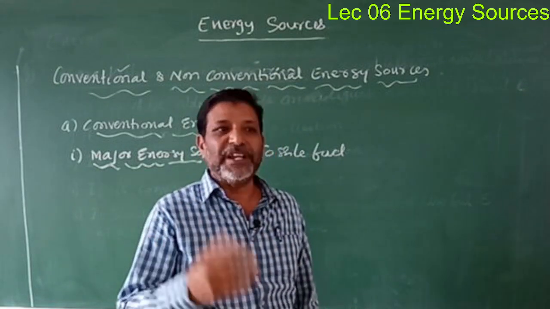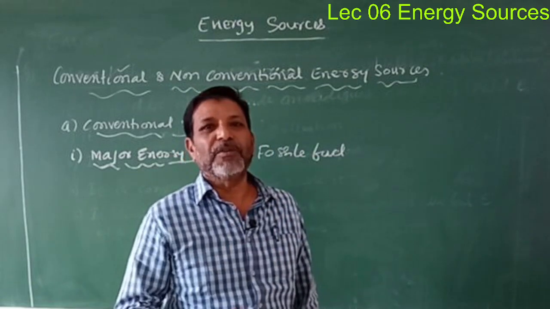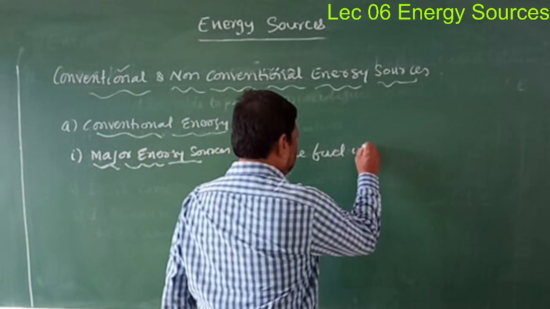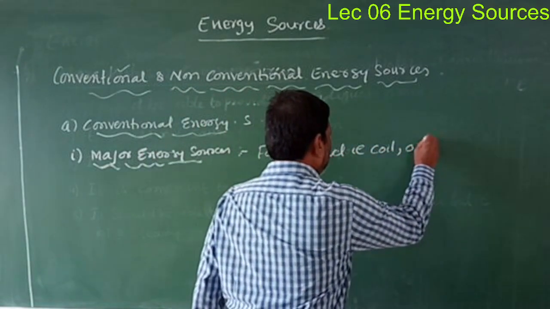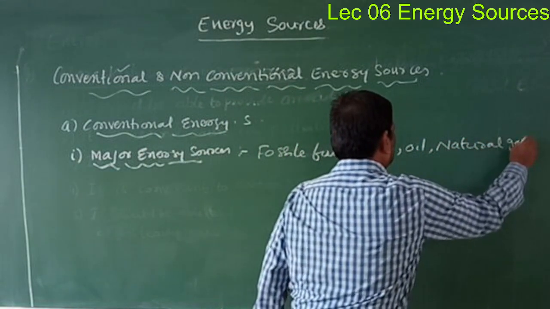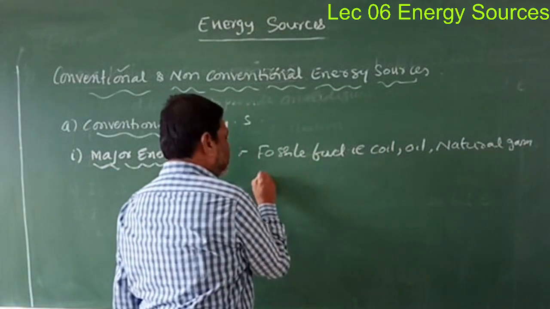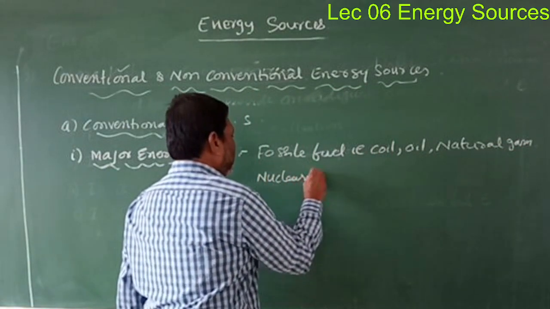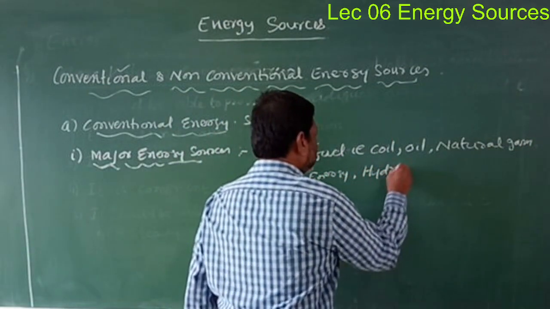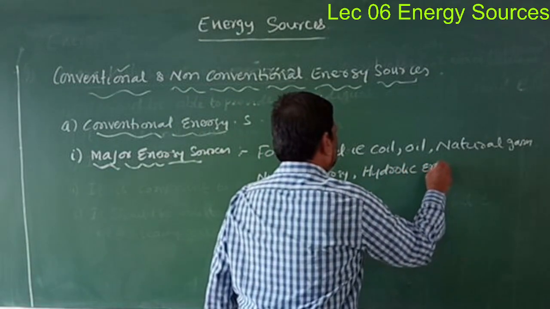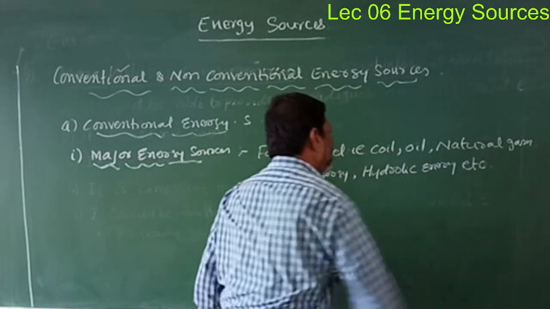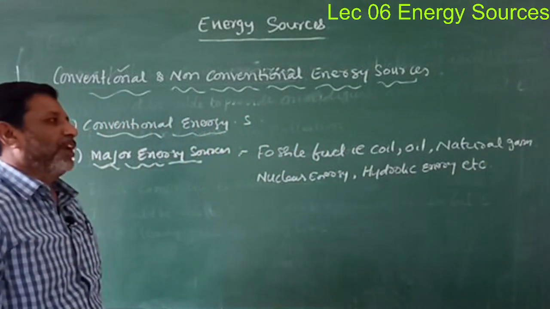And the next is water energy. All those come under major energy sources. Now, coal is there, oil is there, natural gas, nuclear energy, and hydraulic energy, etc. These are energy sources which produce energy in a huge amount.